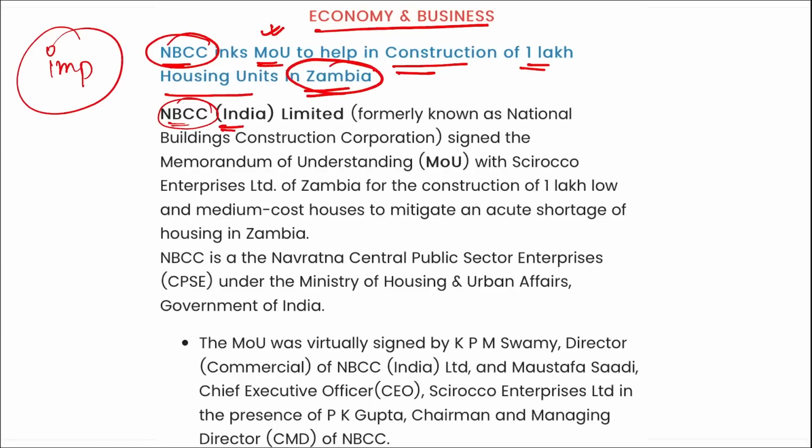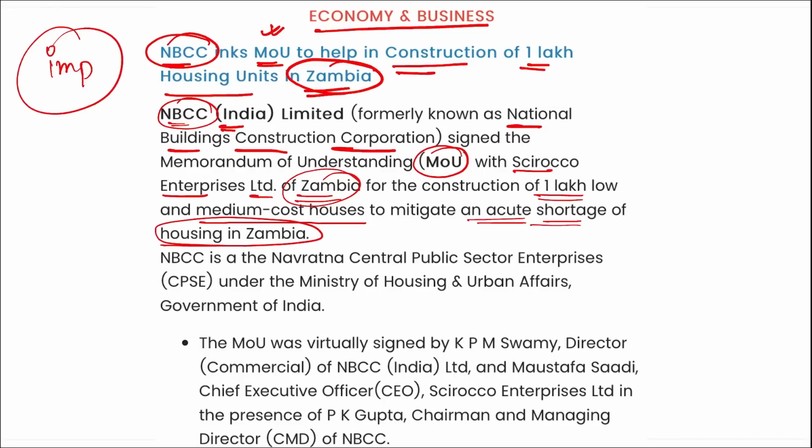So NBCC India Limited, formerly known as National Building Construction Corporation, signed an MOU with Skiroko Enterprise Limited of Zambia for the construction of 1 lakh low and medium cost houses to mitigate an acute shortage of housing in Zambia. So which company is completing the construction of 1 lakh housing units in Zambia? It is NBCC.